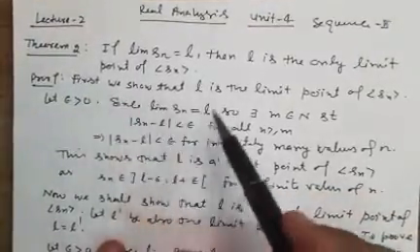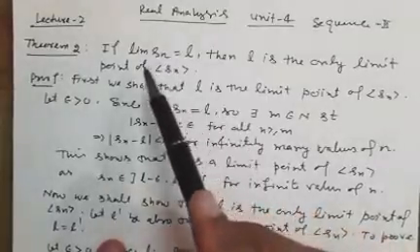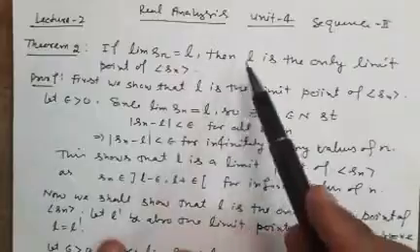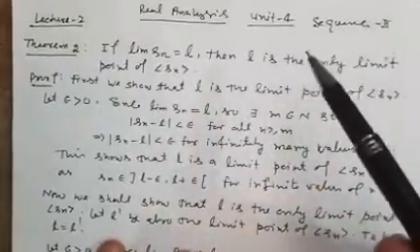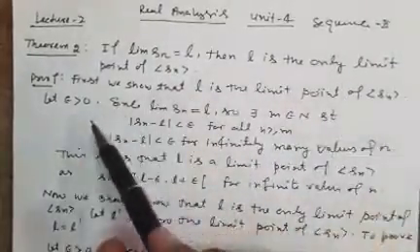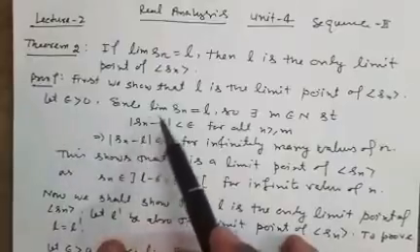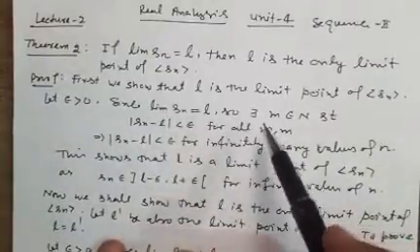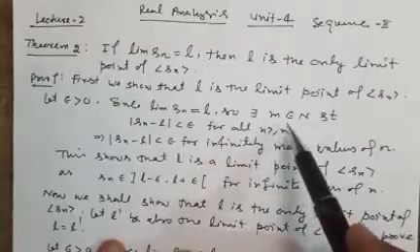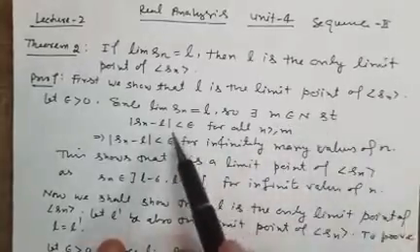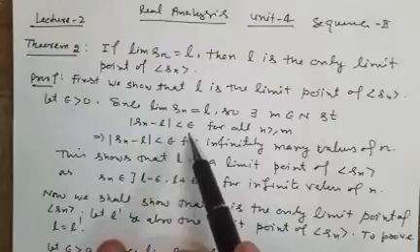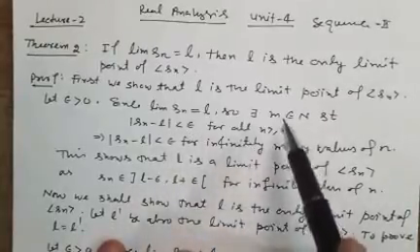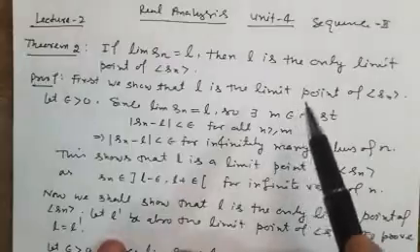First we show that if limit of Sn is L, then L will also be a limit point of Sn. So let epsilon be greater than 0, and we know that limit of Sn is L. So by the definition of convergent sequence, there must exist m belongs to N such that mod of Sn minus L is less than epsilon for all n greater than or equal to m. This is just the definition of convergent sequence.